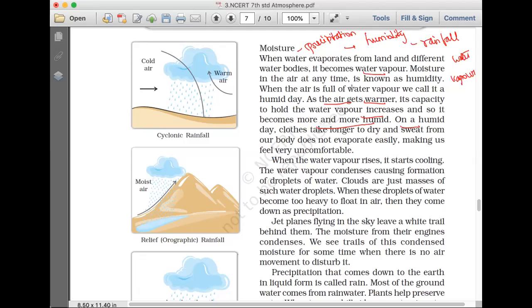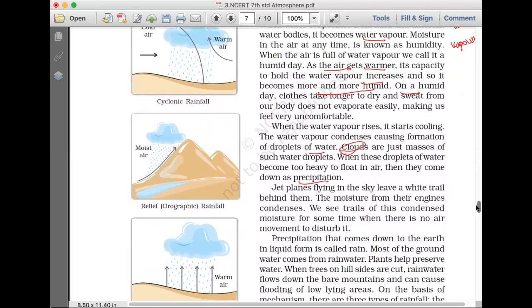Humidity will be in the atmosphere. So in the atmosphere there will be water vapor, and on the earth's surface we will feel it very dry. When the water vapor rises, it starts cooling, and the water vapor condenses, causing formation of droplets. All these droplets form along with the dust particles and form the cloud. This is how the cloud is formed. When the cloud floats and has a huge amount of water, it will come down as precipitation. Okay, this is the concept.